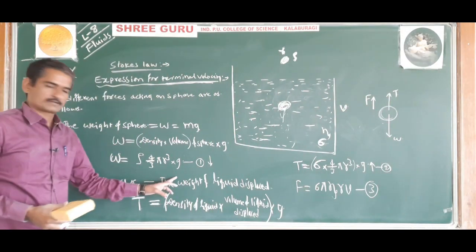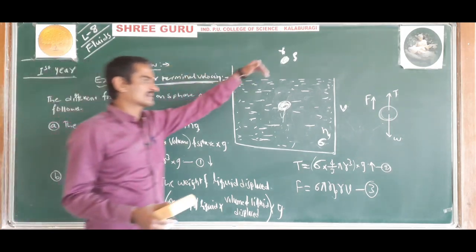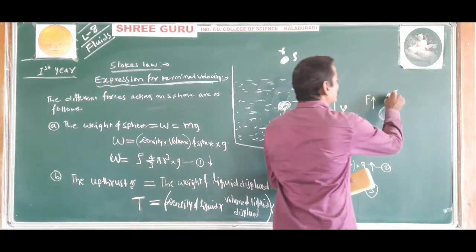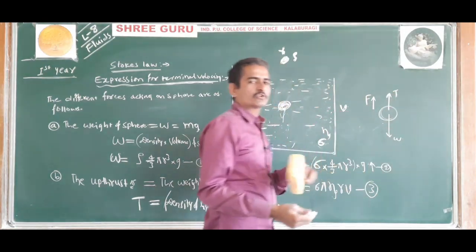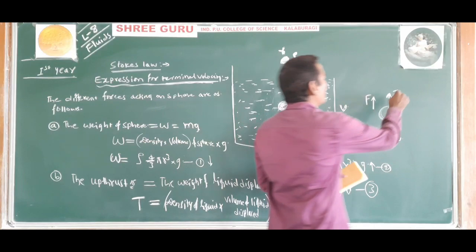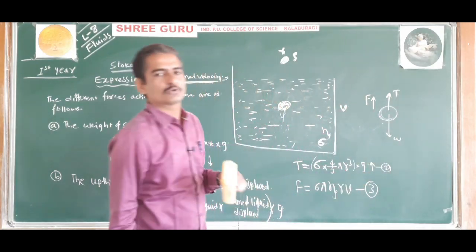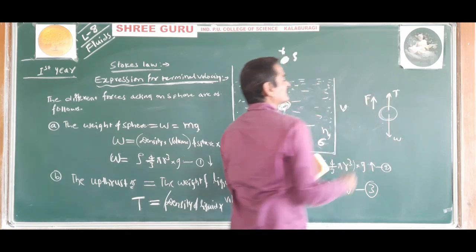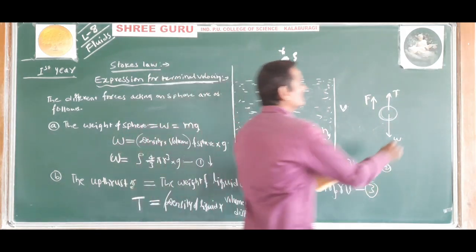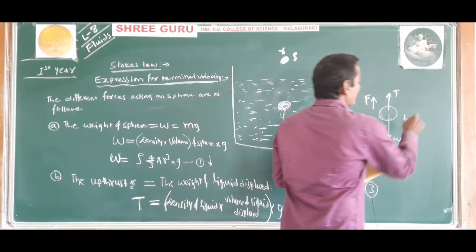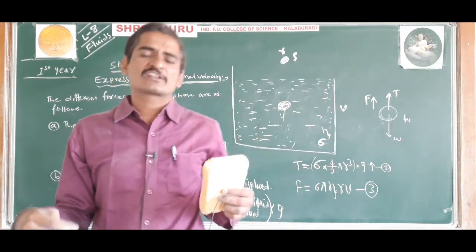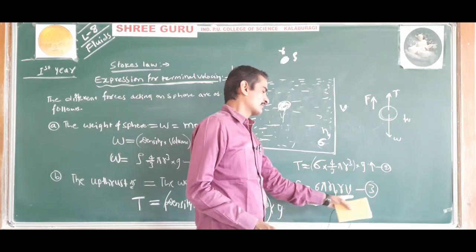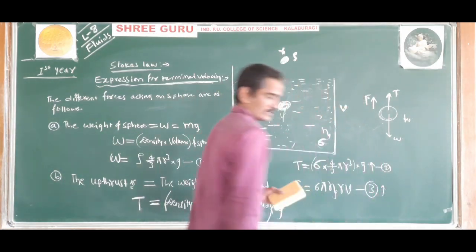The weight of the sphere acting in the downward direction, and the upthrust due to the buoyant force acting upward, given by equation number 2. And the viscous drag acting opposite to the direction of motion of the sphere, given by F is equal to 6 pi eta Rv, in an upward direction. Understood?